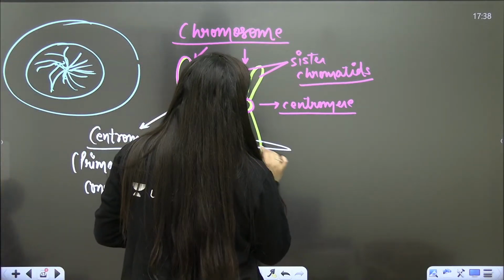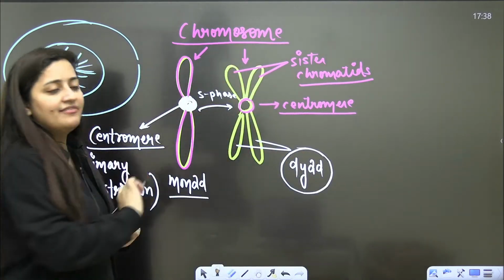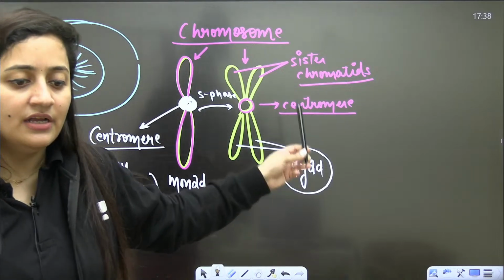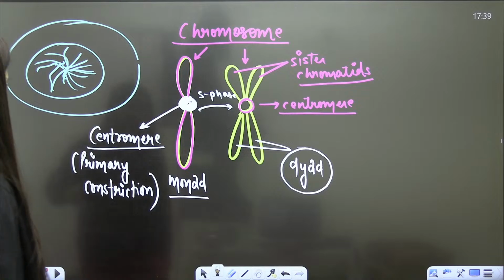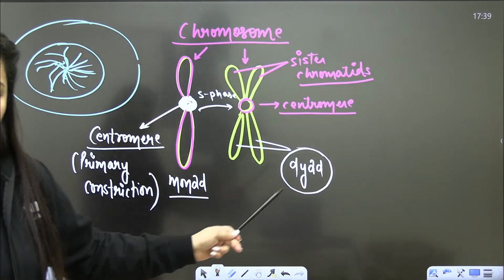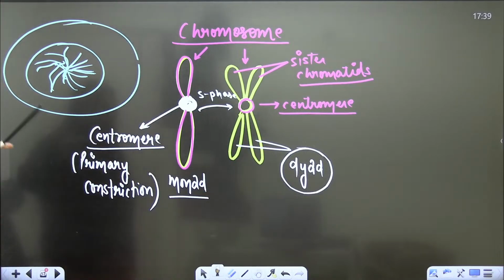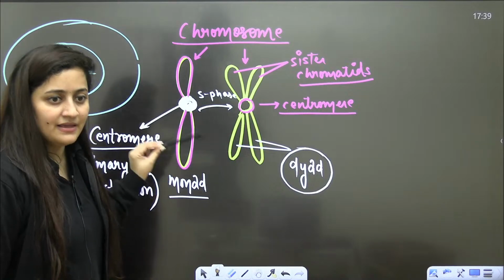This chromosome has two arms, so we use the word dyad. Why does this chromosome have two arms? Because its DNA content is doubled. It is duplicated. Are you getting my point? Here it has a single arm only. Is this part clear?